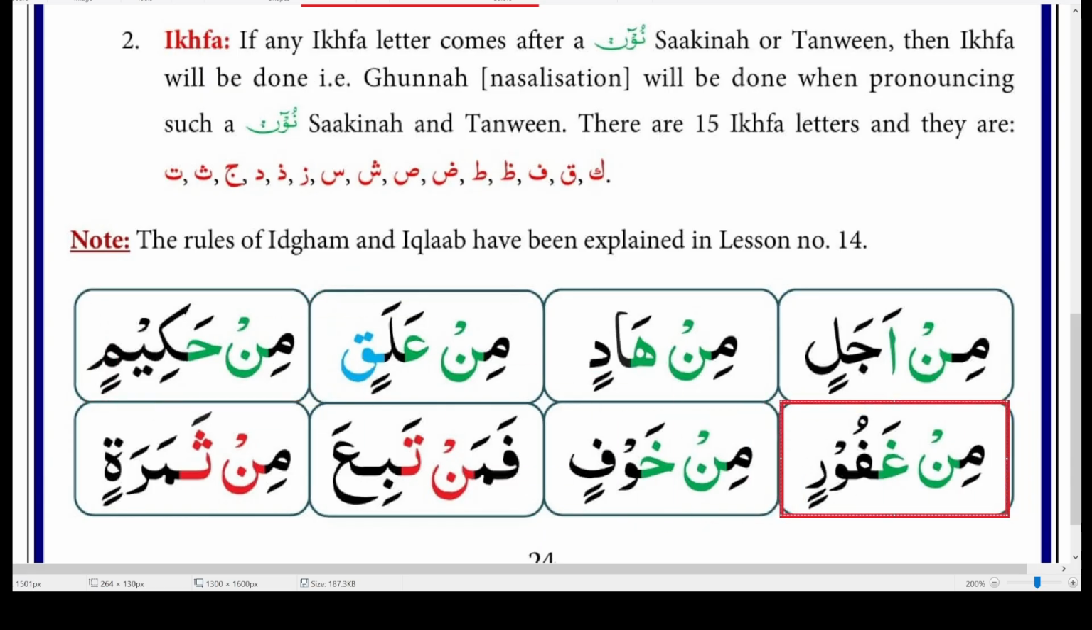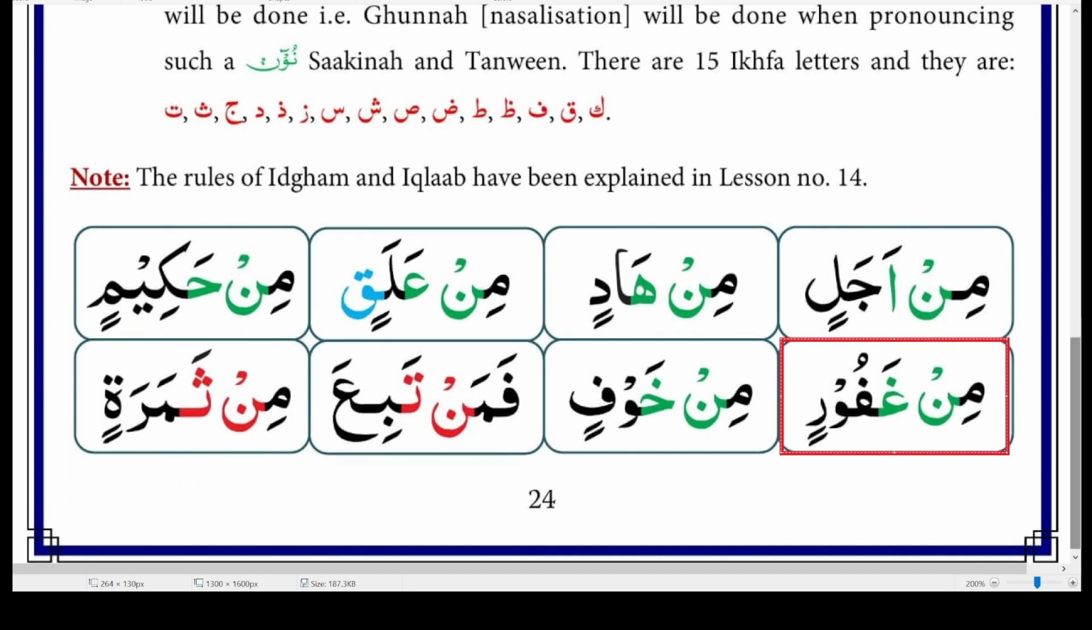Okay, and this one, Min Ghafurin, again it's Izhar, because Nun Sakin is followed by Ghain, an Izhar letter. Min Khawfin, the last example of Izhar on this page, Nun Sakin, and the letter after Nun Sakin is Kha, and Kha is an Izhar letter, so we'll pronounce it normally, Min Khawfin.